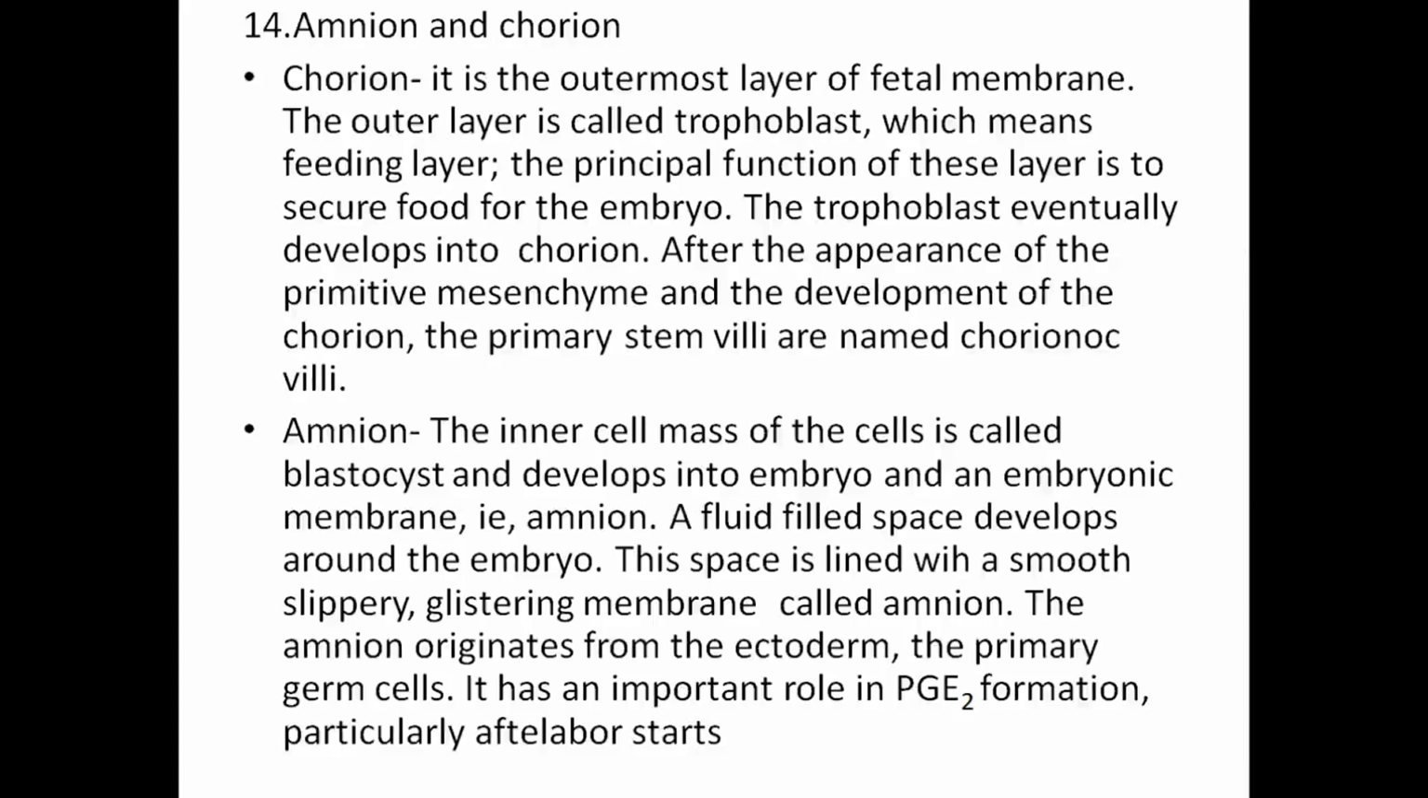Amnion. The inner cell mass is called blastocyst and develops into the embryo and the embryonic membrane, that is amnion. A fluid-filled space develops around the embryo. This space is lined with a smooth, slippery, glistening membrane called amnion. The amnion originates from ectoderm, the primary germ cells. It has an important role in PGE2 formation, particularly after labor starts.